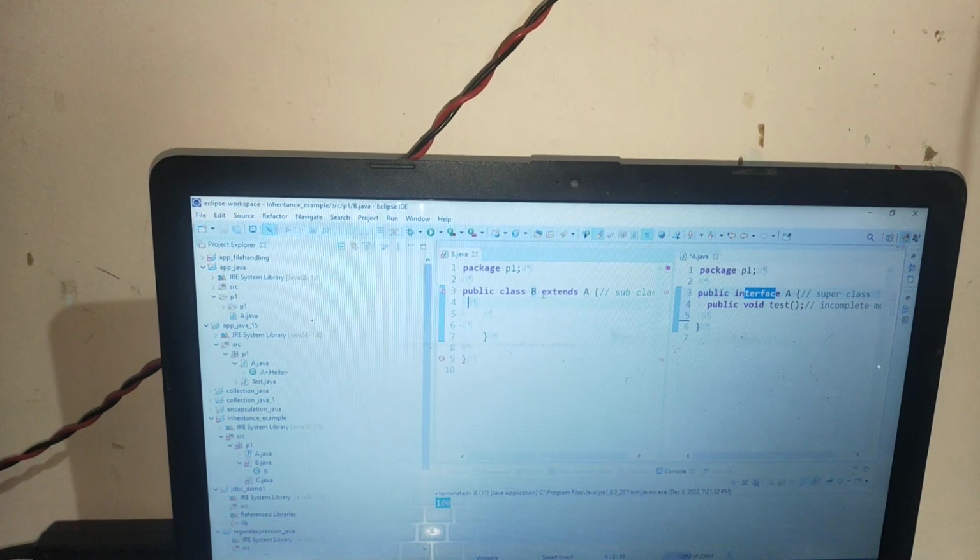But if you want to inherit, the first step is to change the keyword here. If you are applying the inheritance concept between two classes, you use the extends keyword. But if you are applying inheritance between an interface and a class, you have to apply one keyword, which is implements.